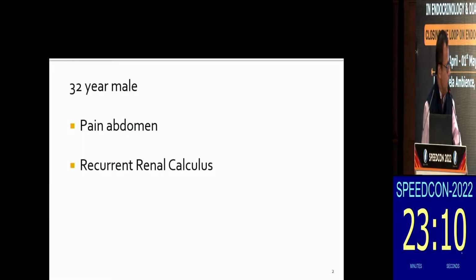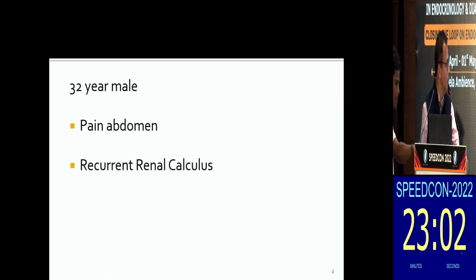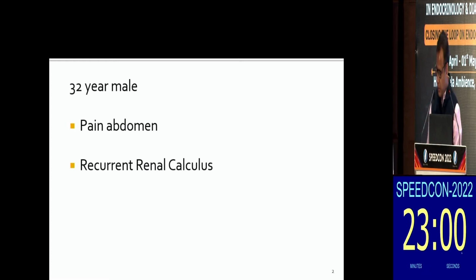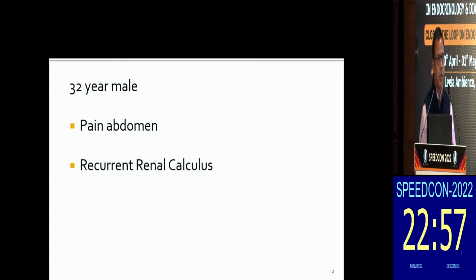I will come to this index case towards the end of my talk, but this was the prototype case: a 32-year-old male with pain abdomen, found to have renal calculus, recurrent renal calculus. In fact, with bilateral renal calculi or recurrent renal calculus, you must be alert that maybe the patient is hiding some underlying disease, because until and unless you take care of some underlying metabolic or systemic abnormality, if you operate on these patients or take out the stone, again they will develop renal calculi.